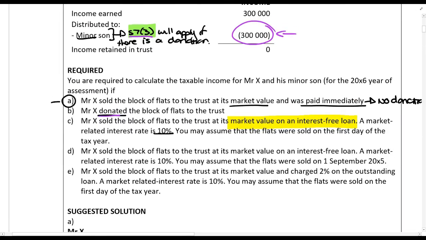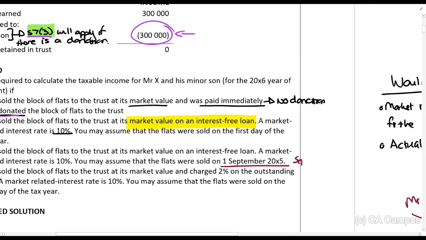Okay, then the next one. All I'm trying to show here is he sold the block of flats to the trust at its market value on interest-free loan, and it was sold on the 1st of September. So the difference is that you had it from September to February: September, October, November, December, January, February.